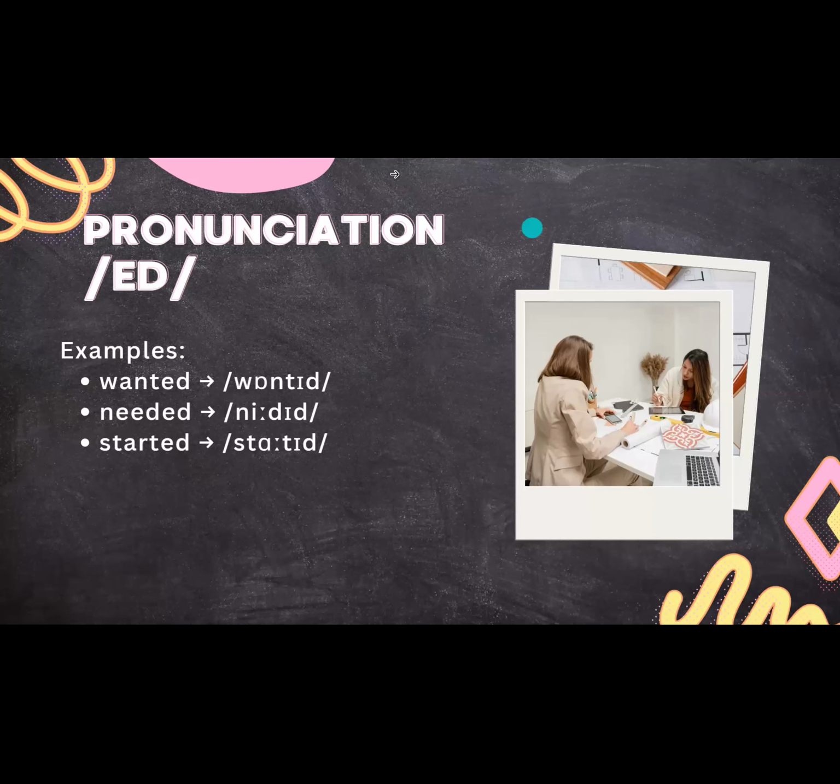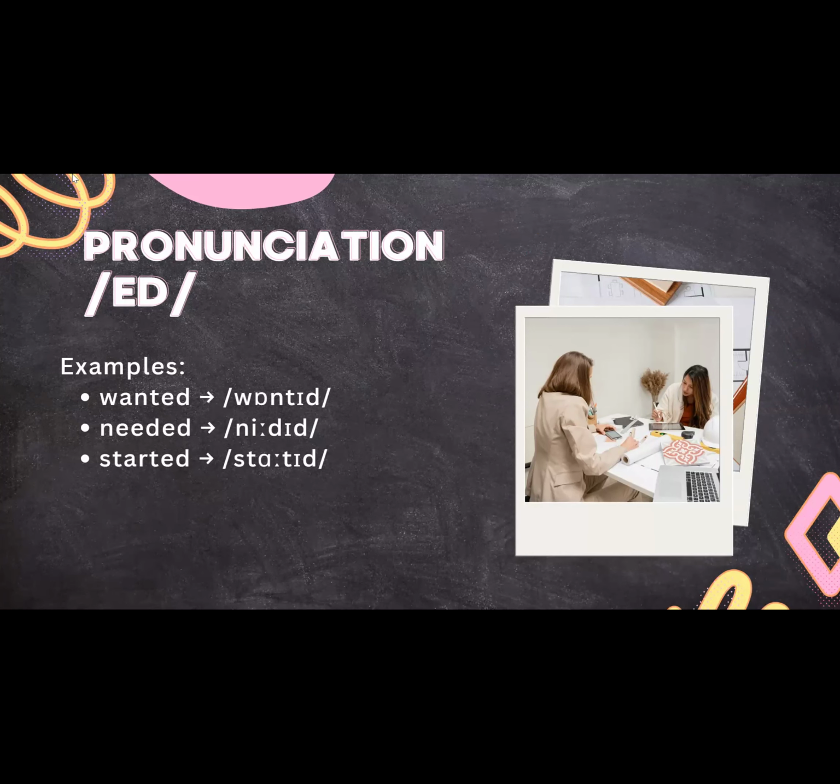The last one is pronunciation with id. For example, wanted. Repeat after me. Wanted. Needed. Started. Yes. We use id when the verb ends in t or d. Look at the example.